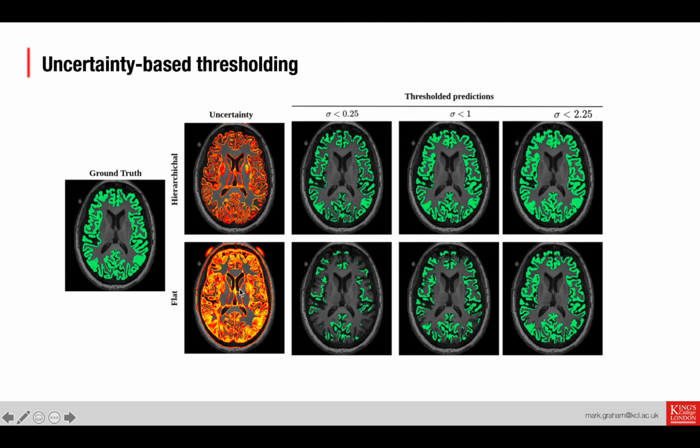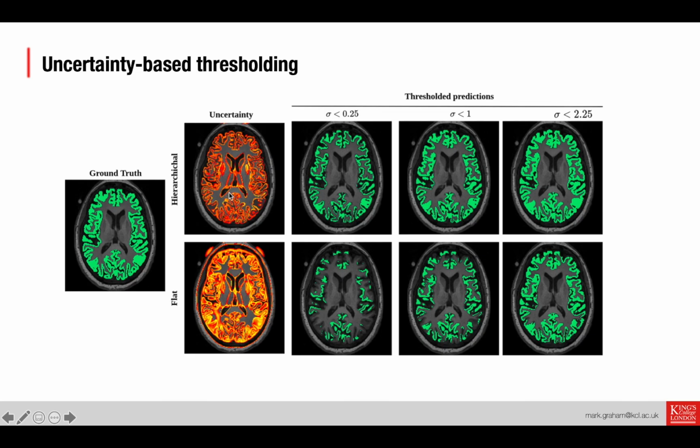If we were to do that with a flat network, well, we've only got one uncertainty value per voxel here, and some of that uncertainty encodes, for example, uncertainty between different cortical sublobes. So if we use that to threshold the cortical map, it doesn't work very well. We get no cortex here on the thresholding on the left here.